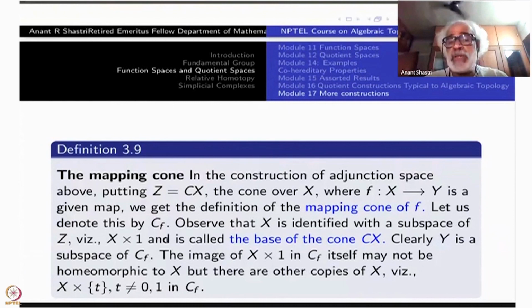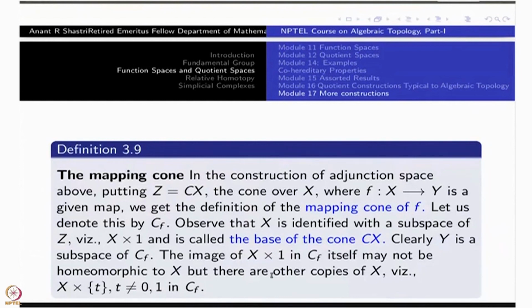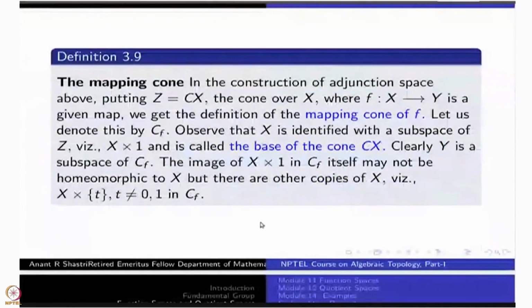Those will be the copies of X, whereas Y is always a subspace of this mapping cone. The image of X cross 1 in Cf itself may not be homeomorphic to X, but there are other copies of X, namely X cross t where t is not equal to 0 or 1. So this is the modification. So don't make the confusion that X cross 1 is still a subspace of this mapping cone of the function f. All right. So there are various constructions of this kind.